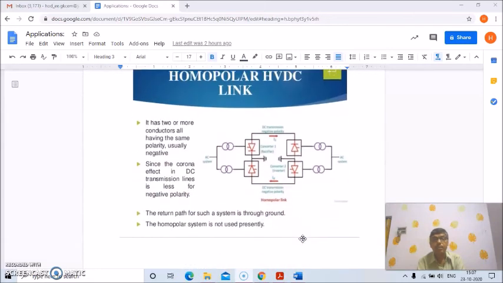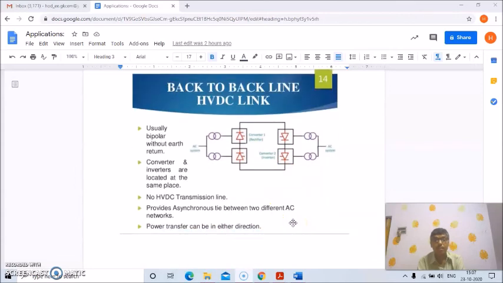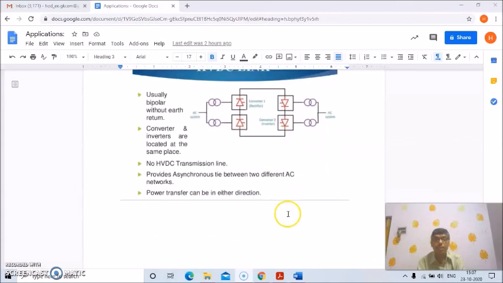And homopolar link, it has two or more conductors, this is the diagram, all having the same polarity, usually negative, since the corona in a DC transmission line is less for negative polarity. The return path of such a system is through ground, and the homopolar system is not used presently. And the back-to-back HVDC link, this system is usually bipolar without earth return, and converters and inverters are located at the same station. No HVDC transmission line is required, and it provides an asynchronous tie between two different AC networks.